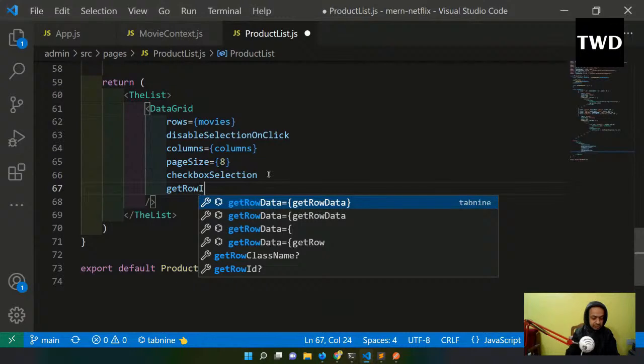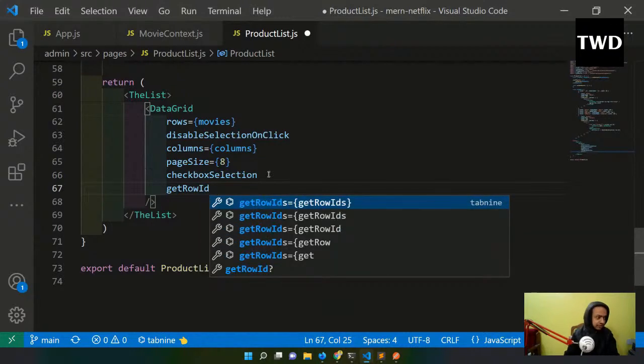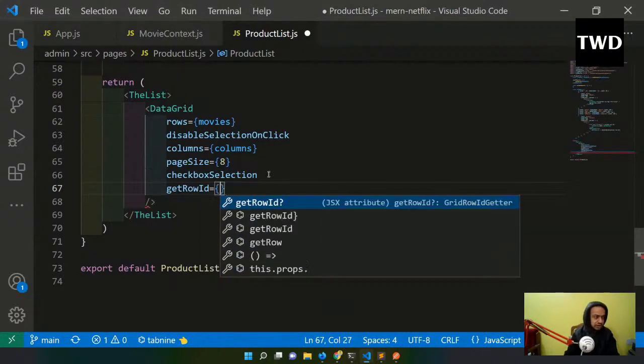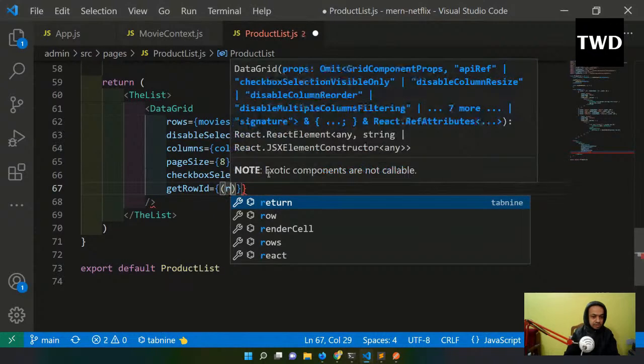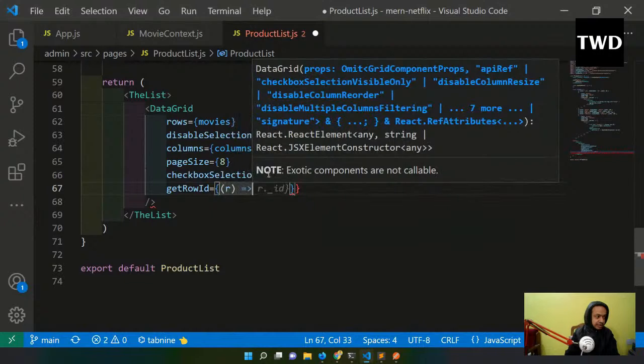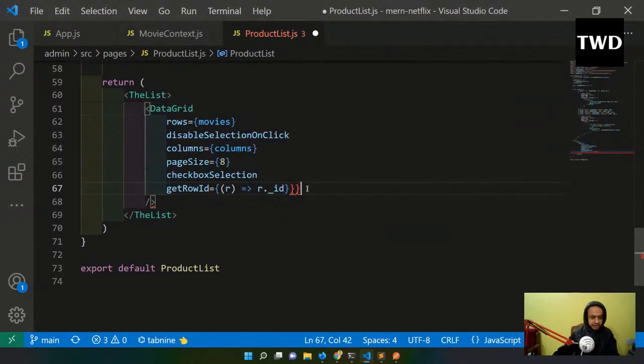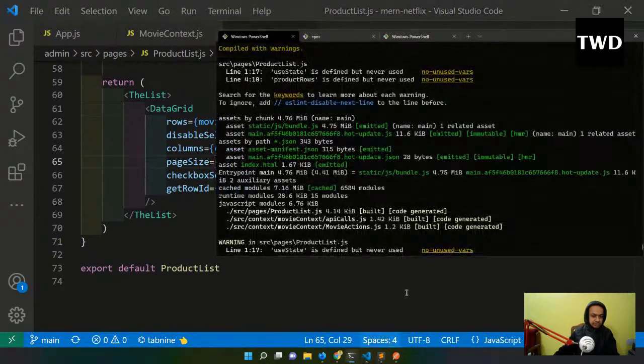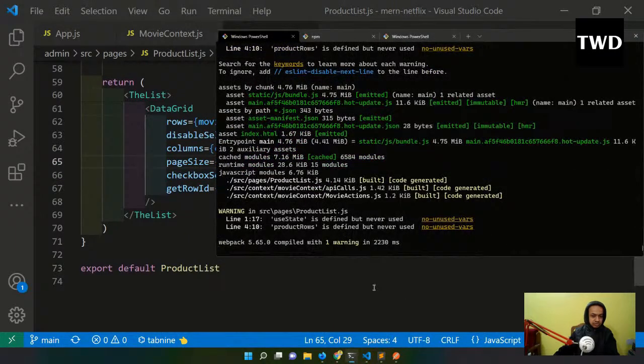So if you are using something else, we have to give this getRowId equal to r.id, like this. I don't have this twice, actually this is wrong, this only once, r.id. And do I have an error? No, I don't have an error.